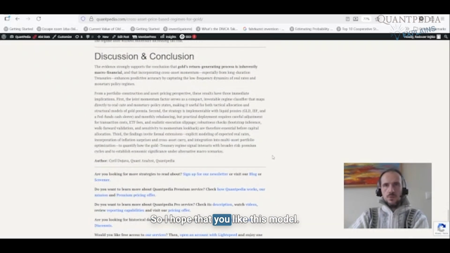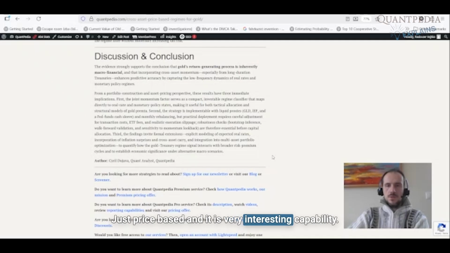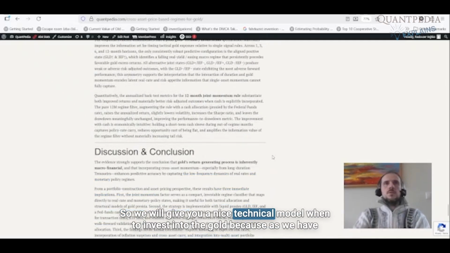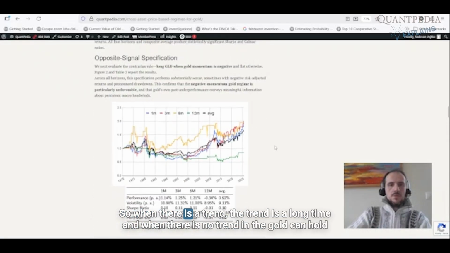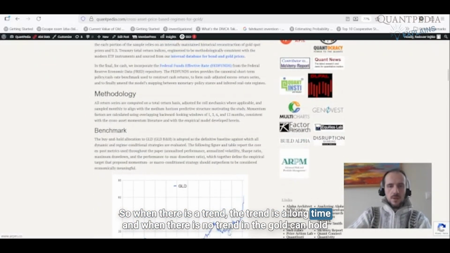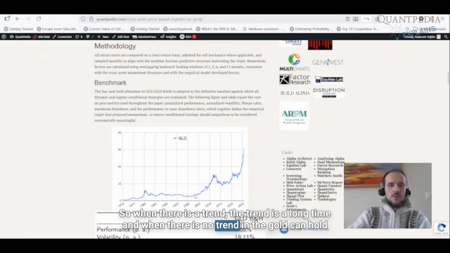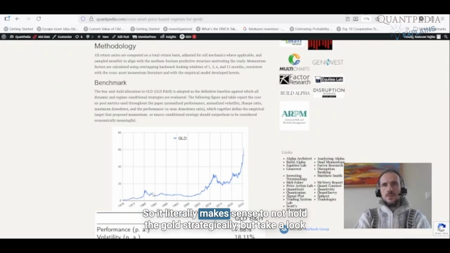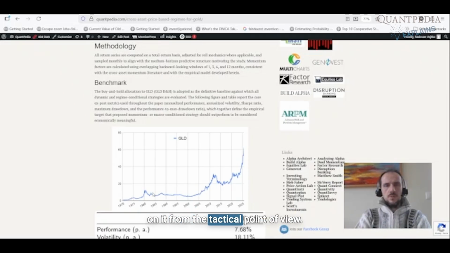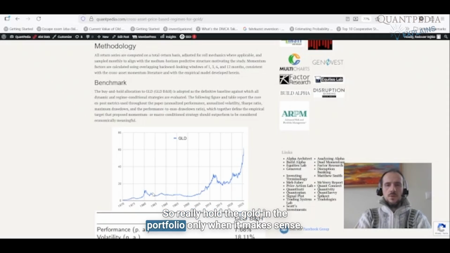So I hope that you like this model. It's very simple, on a monthly basis, just 2 predictors, just price based, and it has very interesting capabilities. It will give you a nice technical model for when to invest into the gold, because as we have seen before, the gold is a really trendy asset. When there is a trend, the trend is for a long time, and when there is no trend in the gold, you can hold the gold for 10 years and you will earn nothing. So it really makes sense to not hold the gold strategically, but take a look at it from a practical point of view. So really hold the gold in the portfolio only when it makes sense.